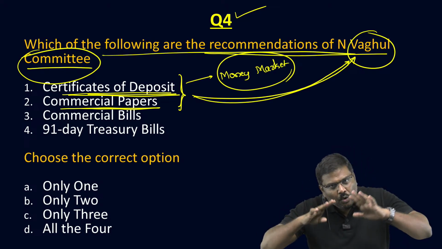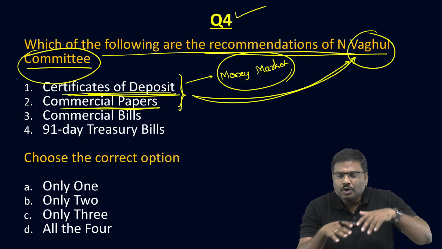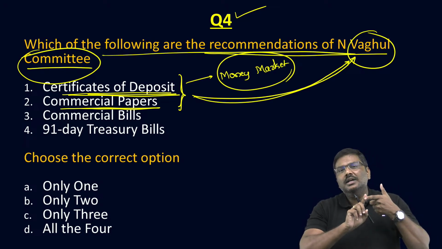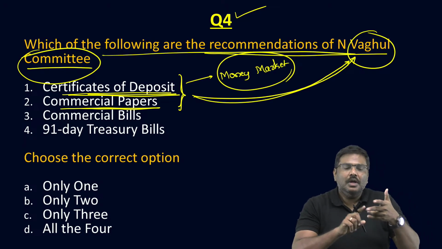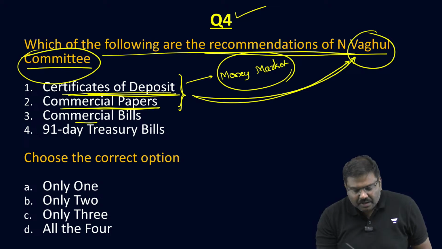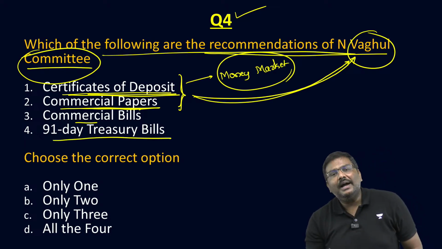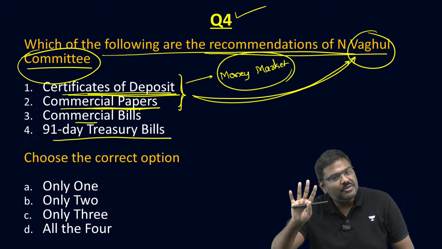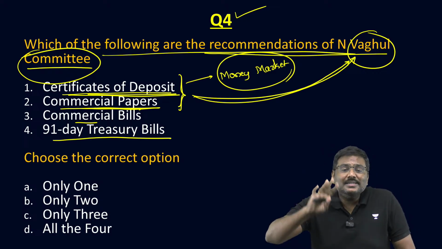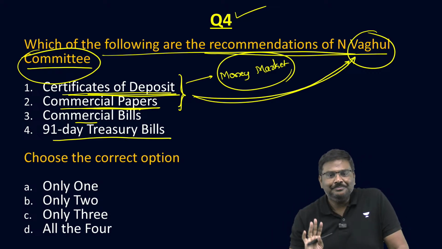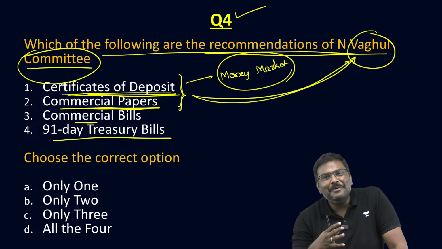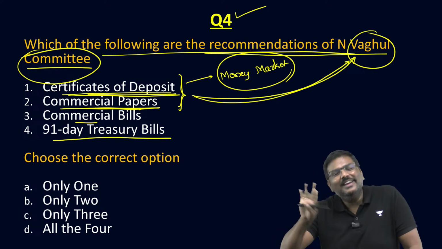Now, is it okay if I presume that you know what a certificate of deposit is? You know commercial bills, commercial papers, and I also assume that you know what a 91-day treasury bill is. Is my assumption correct or incorrect? Please do let me know.